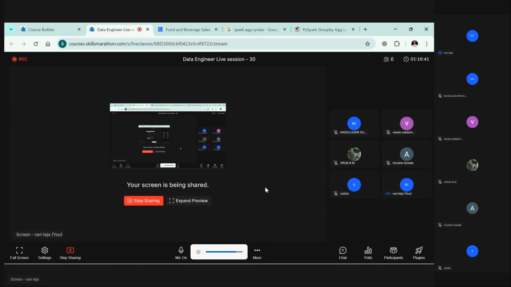Similarly in the interview, if you're stuck with any syntax, they will definitely help you, but you need to know which function you need to use. If you are not aware of a function, you don't know how to do it. So just be aware that there is a function you can use to do that solution.